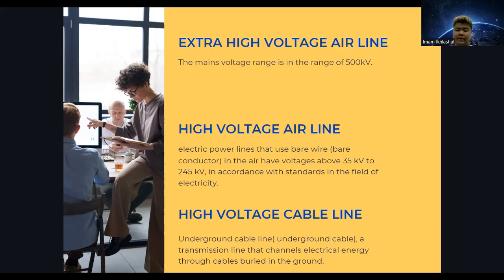Ground cable line or transmission line. Okay, high voltage cable line or underground cable line. A transmission line that channels electrical energy through cables buried in the ground. This category of channel is favored for installation in the city because it is located in the ground.